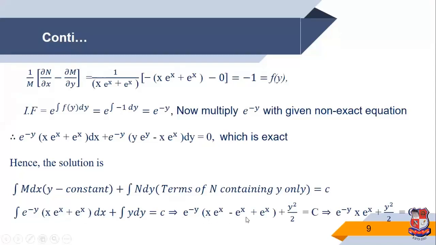So integrate them. We use integration by parts. So e raised to minus y constant, x e raised to x integration is x e raised to x minus e raised to x, plus e raised to x integration is similar. y integration is y square by 2, equal to c, and then we get e raised to minus y times x e raised to x plus y square by 2 is equal to c, which is the required solution.